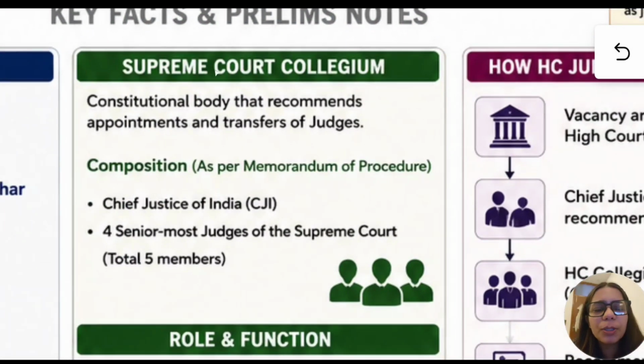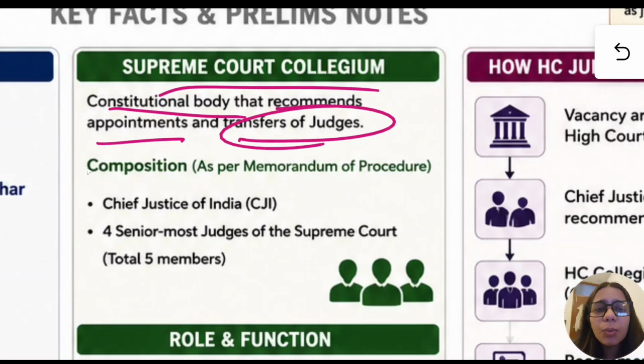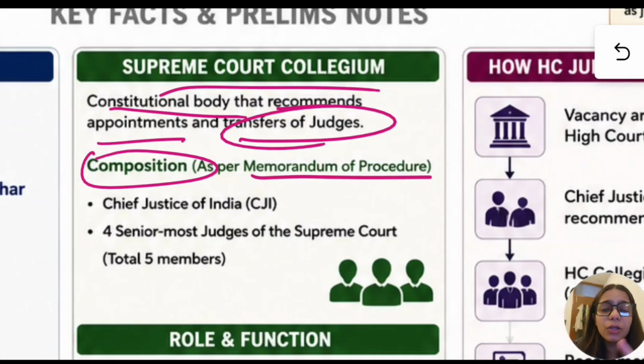Firstly, let us see what is the Supreme Court Collegium. It is a constitutional body that recommends appointment and transfer of judges. What is the composition? As per the memorandum of procedure and not as per the constitution. Again, this is a trap statement. The composition of the collegium is in accordance with the memorandum of procedure. It is not constitutionally given. First we have the CJI, then we have four senior most judges of the Supreme Court.